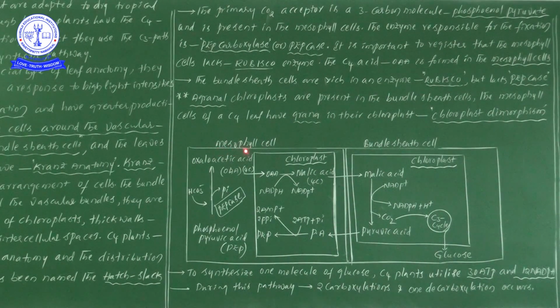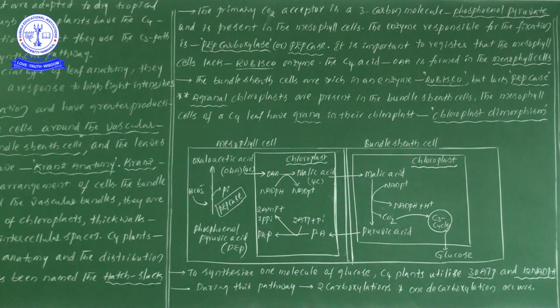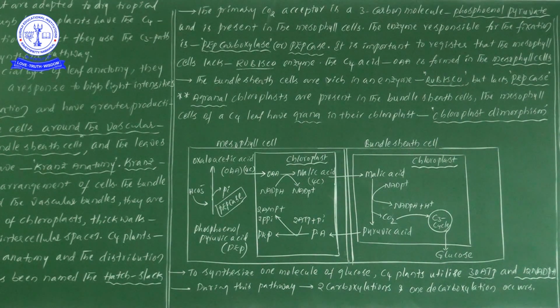M stands for mesophyll cells, and then bundle sheath cells. I have given this small code so that after a few days, if you get a doubt about which comes first, mesophyll or bundle sheath, you can avoid it. Remember the MBA group.